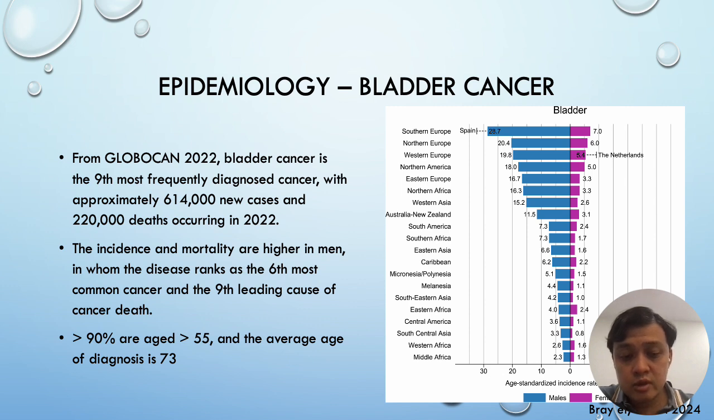In Malaysia, based on the 2012 to 2016 National Registry, it used to be the 10th most common cancer in men, but thankfully it has since slipped out of that ranking, and we await the latest full registry of the 2021 Cancer Registry before we find out what's happening to bladder cancer in Malaysia. But globally, more than 90% are aged more than 55, and the average age of diagnosis is 73.